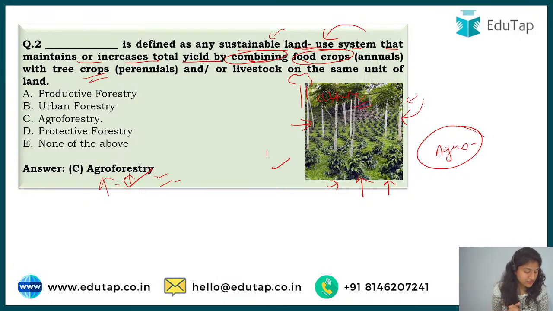So, Sami, yes, that was the correct answer, which was agroforestry. Arun also said agroforestry. So yes, wherever you see agro, it means normal agriculture, growing of plants, and then forestry is here.